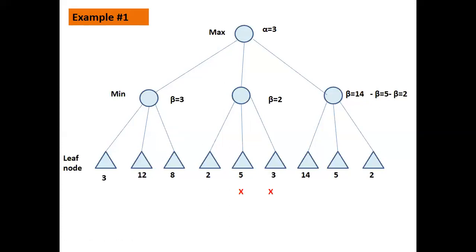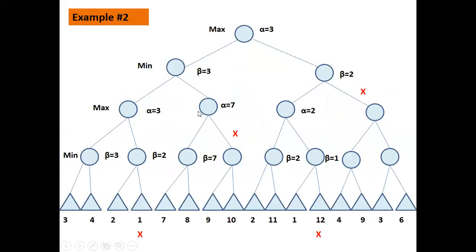I'll take one more example in detail so that the concept is more clear. Let us look at a bigger tree now. Again, max, min, and these are your leaf nodes or the terminal nodes. Now let us start. How do we start? Directly go depth first, to the last level here.